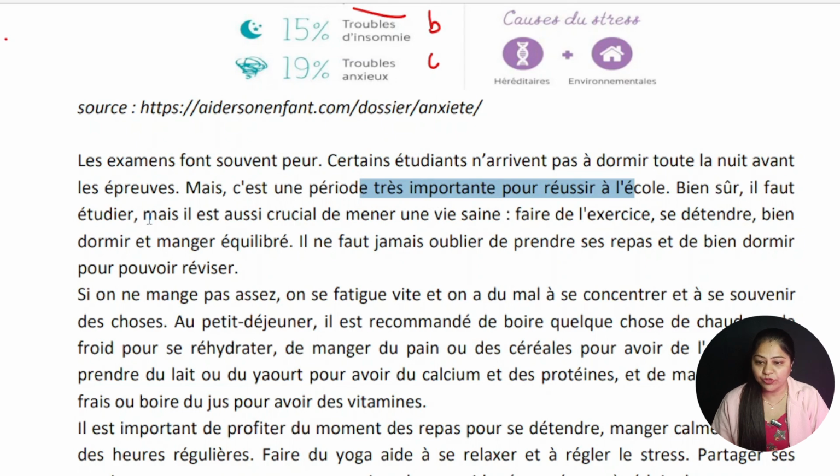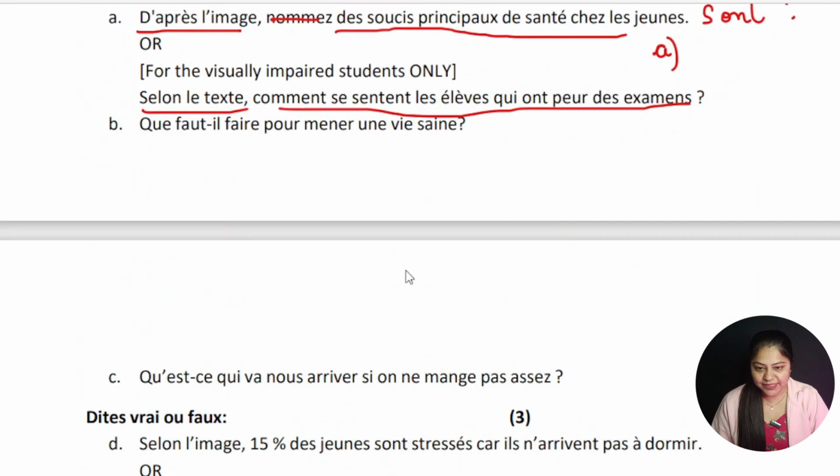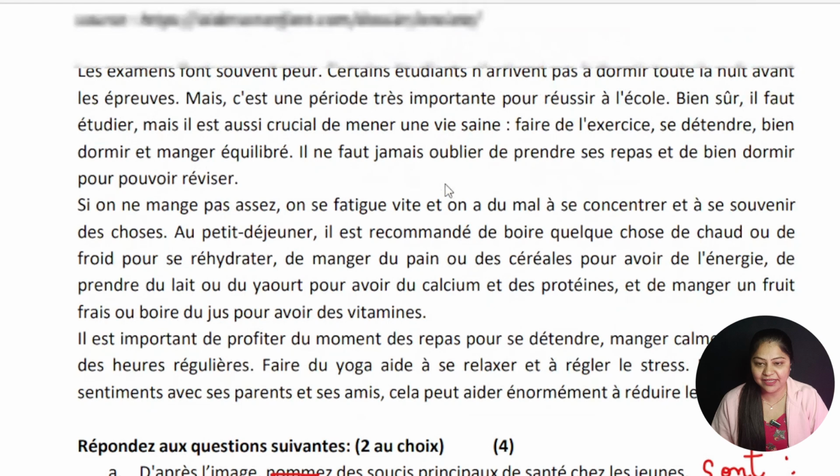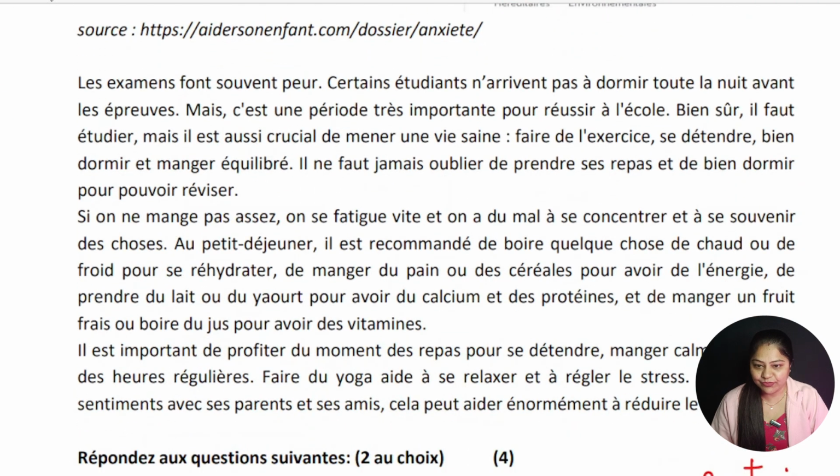Bien sûr, il faut étudier, mais il est aussi crucial de mener. See, my question says, que faut-il faire pour mener une vie saine? The same line is written here, right? Il est aussi crucial de mener. It is very crucial, important, to maintain a healthy life. Now, what are the things we can do?